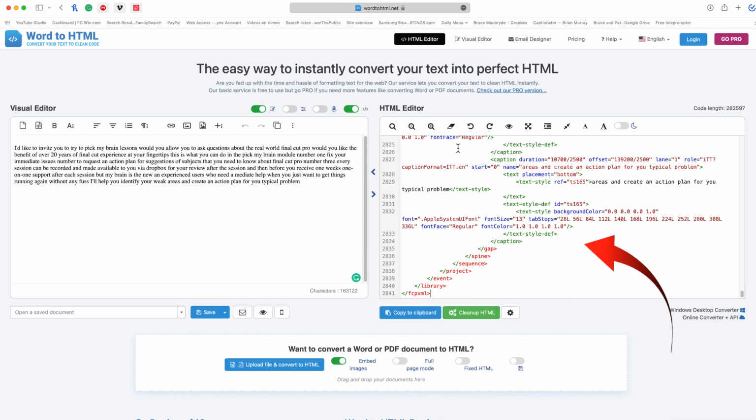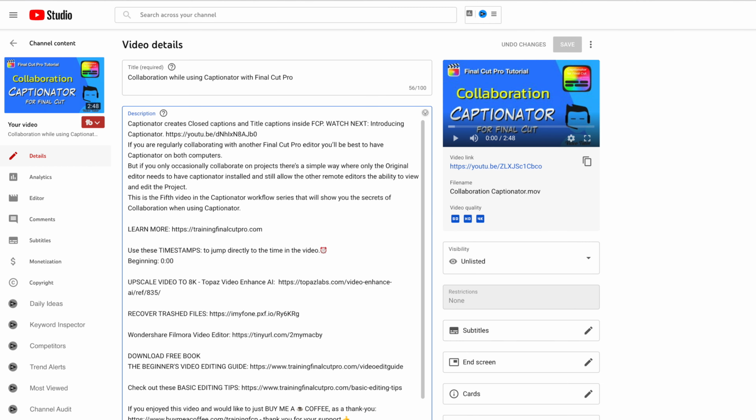Paste the XML that you've just copied, and then just the text will appear in the visual editor. Copy that to the clipboard. Now paste that into the description on YouTube or into the post on your blog.